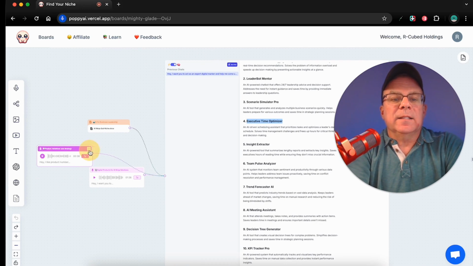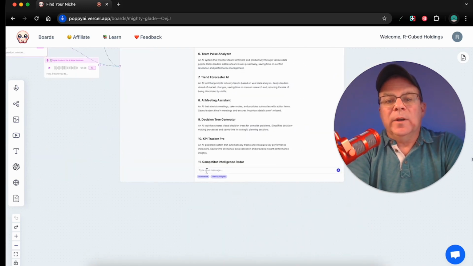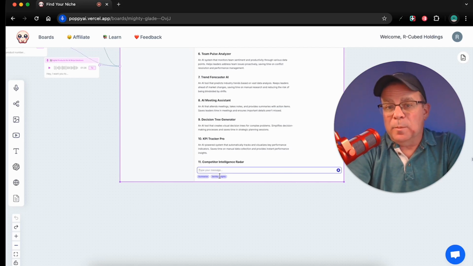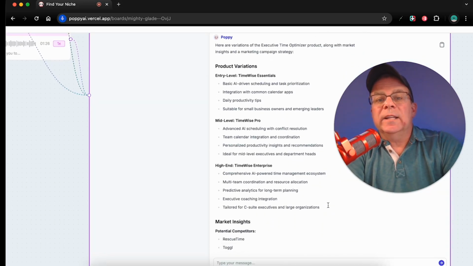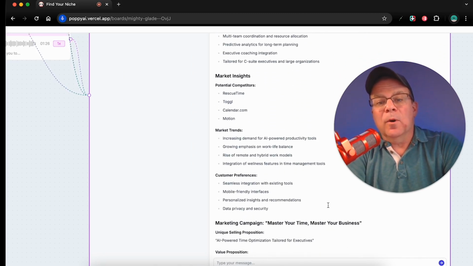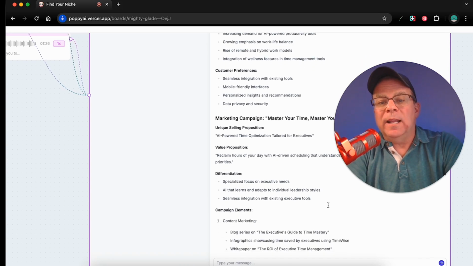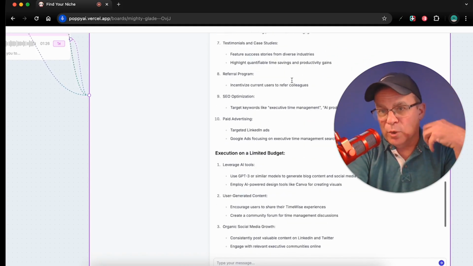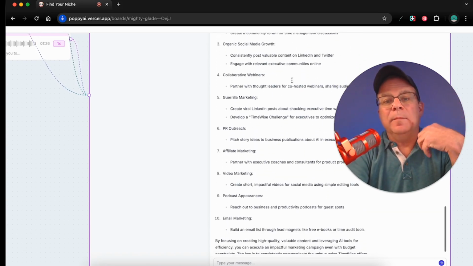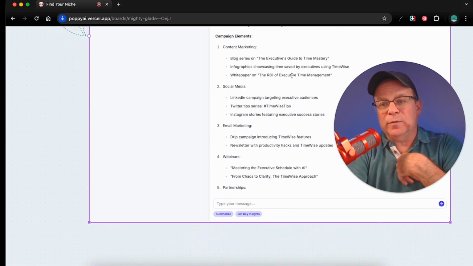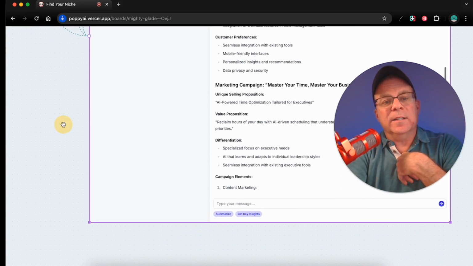Again, we'll take this and we'll attach the node. And then I'll take this and get the copy of the transcript, and I'm going to go in here and enter that last conversation as my prompt and get variations for product number 4. And look how good that is, guys. Product variations, entry level, mid level for this one product, the market insights, the market trends, the marketing campaign, it even came up with a name. Again, all of this is a brainstorming tool. It's unlocking these channels in my brain. I'm getting all this. Look at all this. This is amazing, guys, and this is for one product. And we did this all in just a matter of minutes.